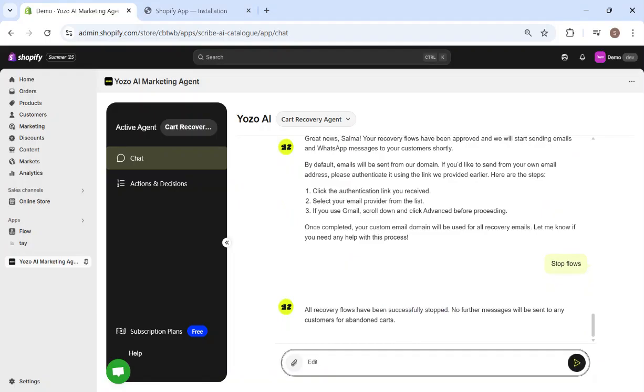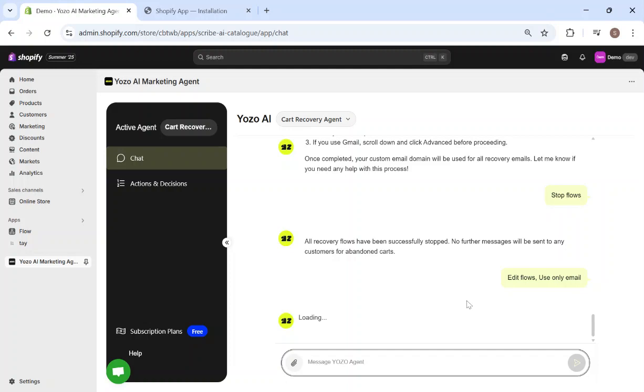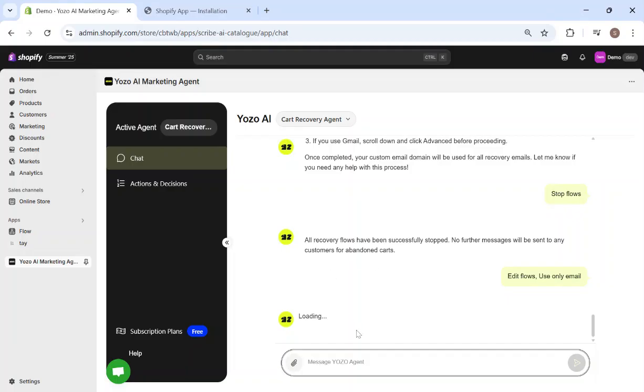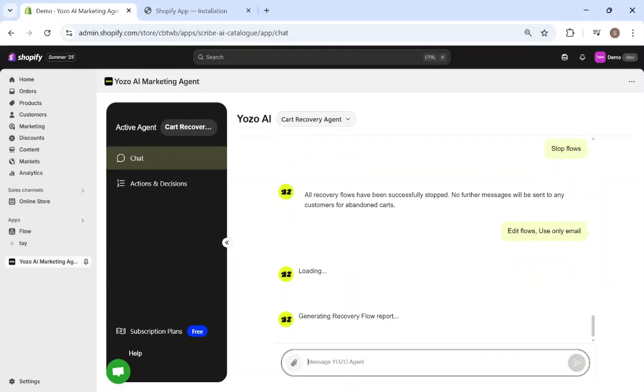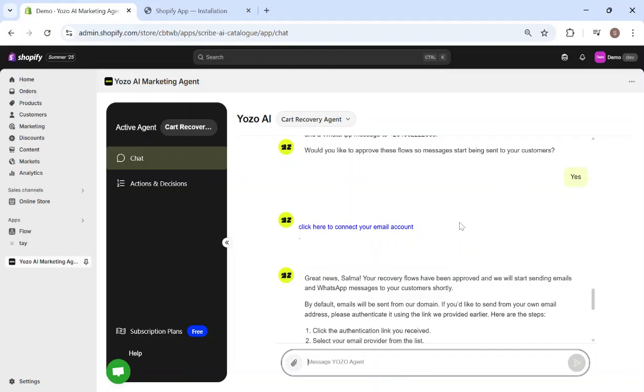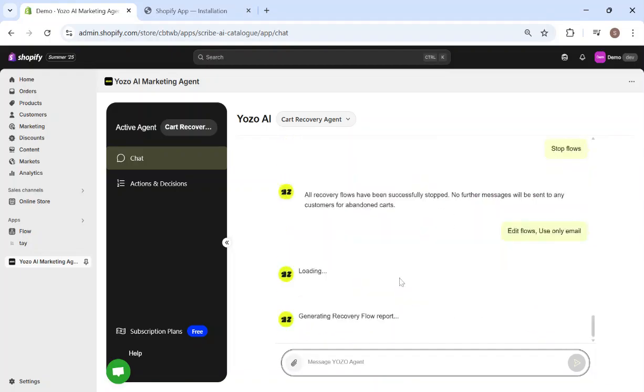I can edit the flows, for example. Let's say use only email. It will regenerate the flows accordingly. So everything that I need to do as a store owner can be done in the chat with the agent itself. If I wish to change the discounts, if I wish to change the channels that I'm using. So in reality, it is acting as my own marketing specialist, as if I'm texting them via WhatsApp, for example.